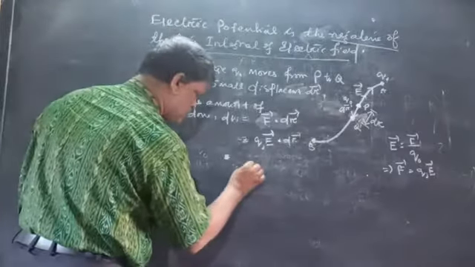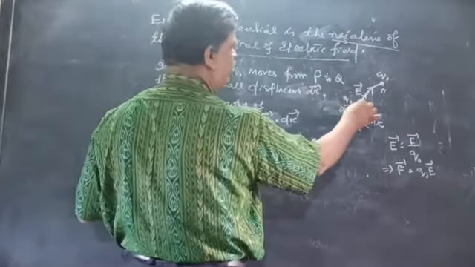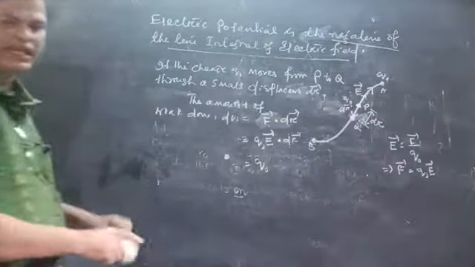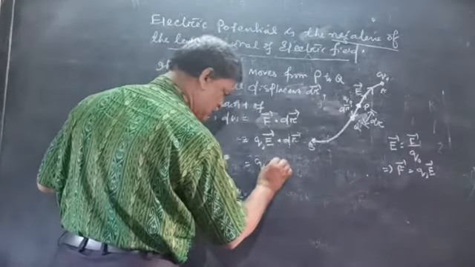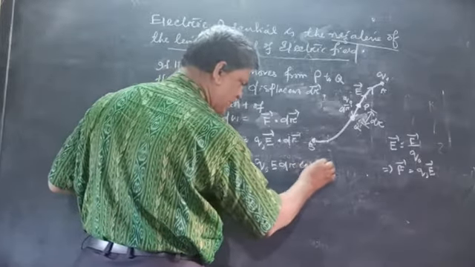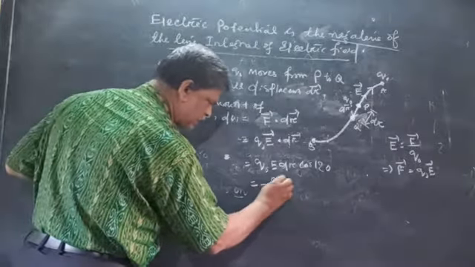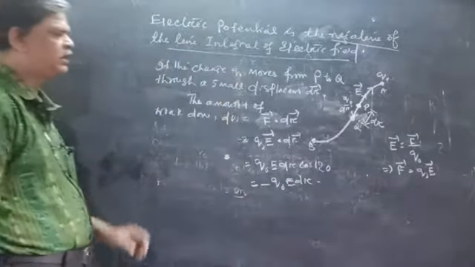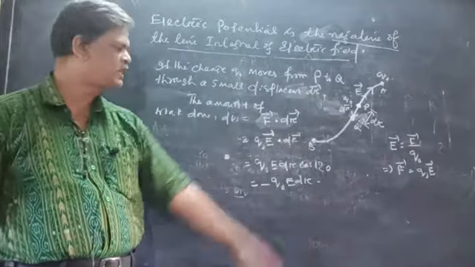We can write Q naught into E dr, both are in opposite direction. This is the E vector, this is the dr vector. We move the charge against the electric field, so that is equal to E dr cos 180, the opposite direction, so we can write minus Q naught E dr. This is the small amount of work done for a small displacement dr.